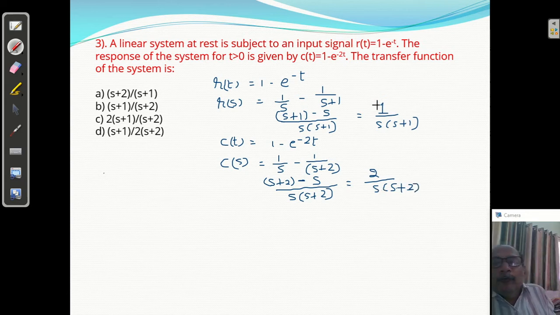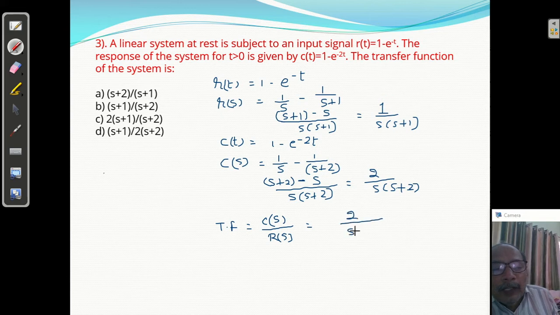Now we have to find the transfer function. So what is a transfer function? Transfer function is C of s, the controlled output, upon R of s, the reference input in the s domain. C of s is 2 upon s plus 2, and R of s is 1 upon s plus 1.